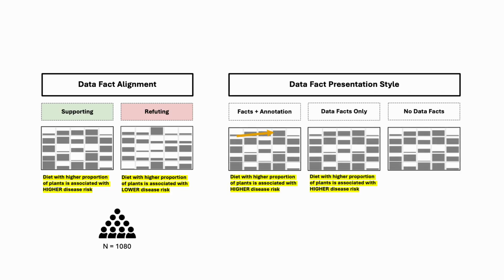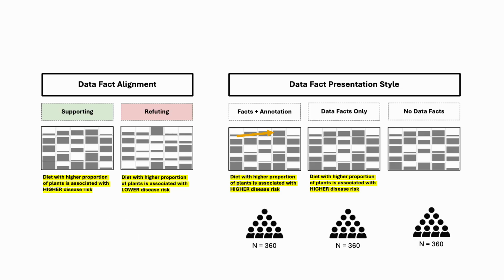We also further investigate how different presentation styles of data facts impact the exacerbation of confirmation bias. We split our participants into three groups. They either see two visualizations with data facts plus visual annotation to reflect the traits described in the data facts, or two visualizations with data facts only, or visualizations with no data facts and annotations.